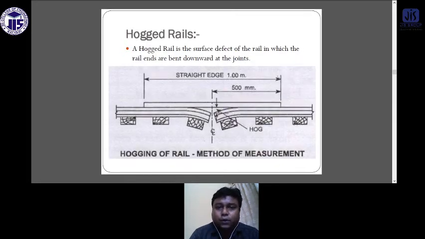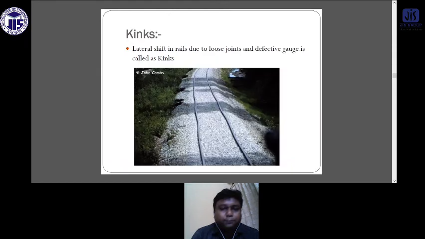So what is the hog rail? What is the definition of hog rail? Hog rail is a surface-detected defect of the rail in which the rail ends are bent downward at the joint. If you can see, here is a joint, and in this position the rails are meeting at a point and are bent. This phenomenon is known as the hogged rail.